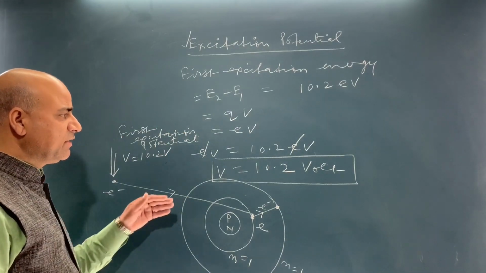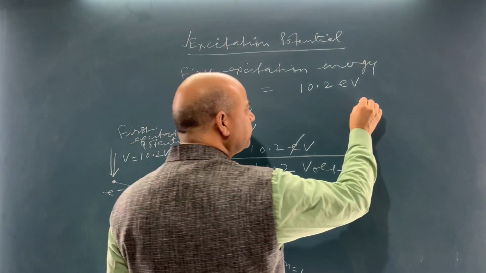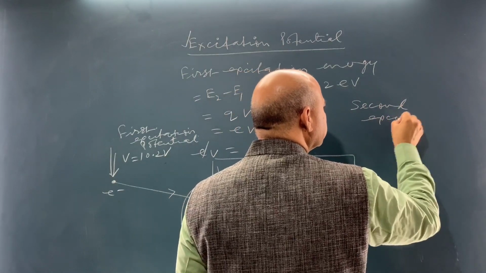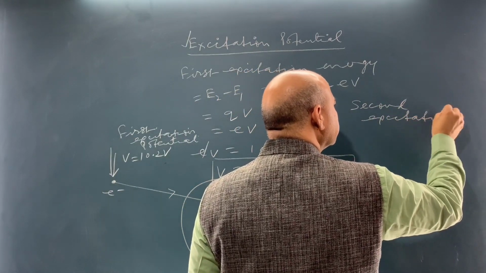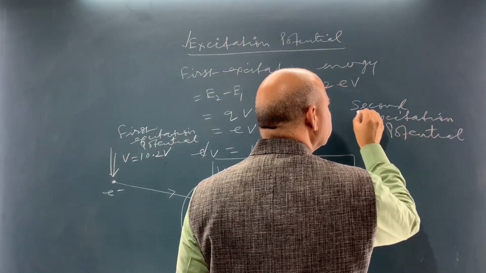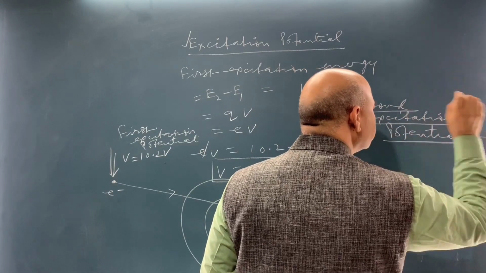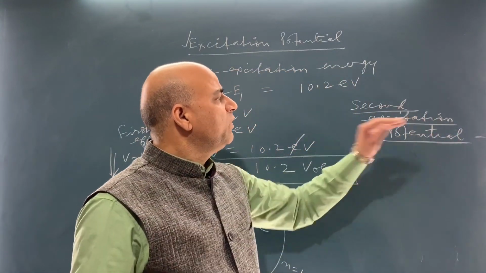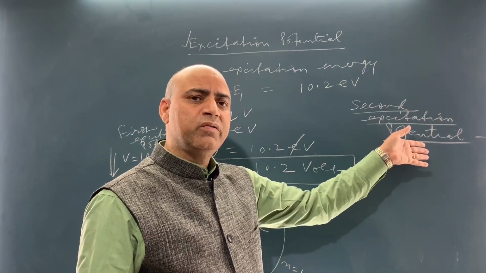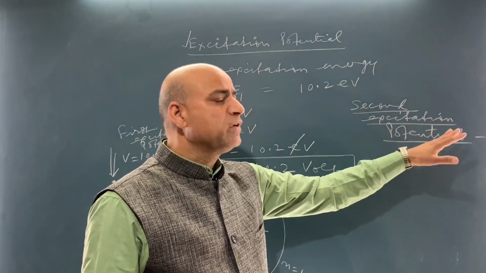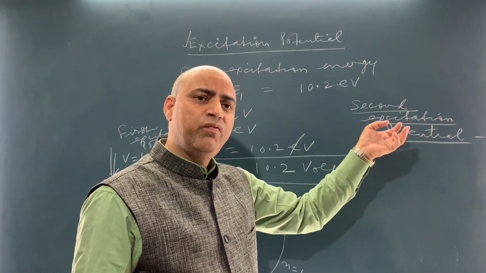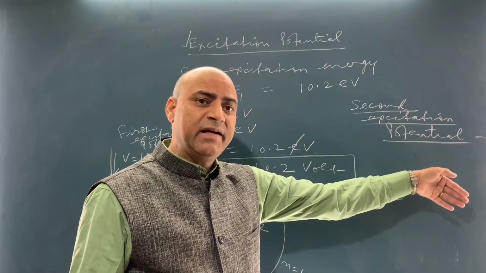Similarly, the second excitation potential will be the potential required by the accelerating electron to be bombarded towards the target atom, so that the electron can jump from first orbit to third orbit directly.